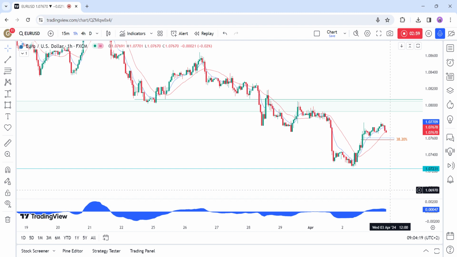Today we have the Eurozone CPI and later in the day the US ADP and the US ISM Services PMI. Tomorrow we get the latest US jobless claims figures, while on Friday we conclude the week with the US NFP report.